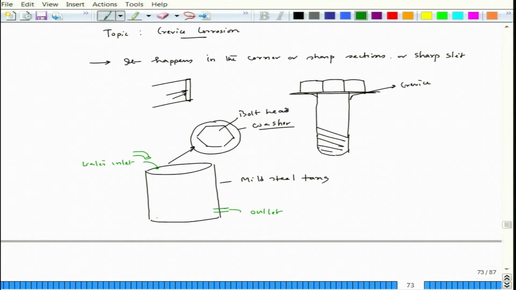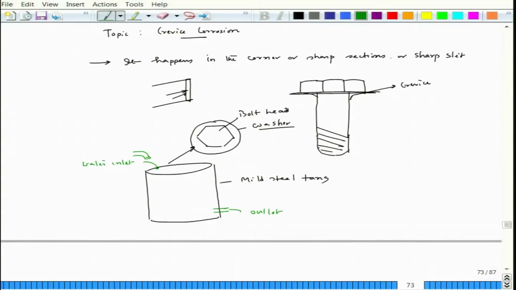In fact, big industries where liquids are to be stored use mild steel tanks. For example, in the case of a cold roll mill, you have to have a tank holding coolants or a kind of emulsion which is used for the cold rolling operation. So, now this is a tank, let us say it is a normal household water tank. You would see that these corners are liable for crevice corrosion, are susceptible to crevice corrosion.